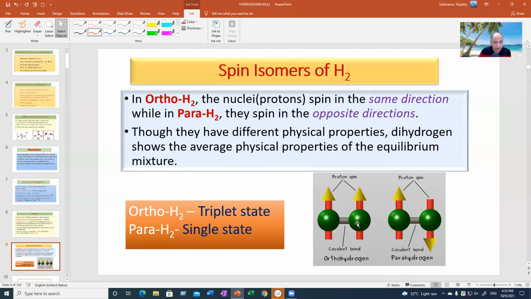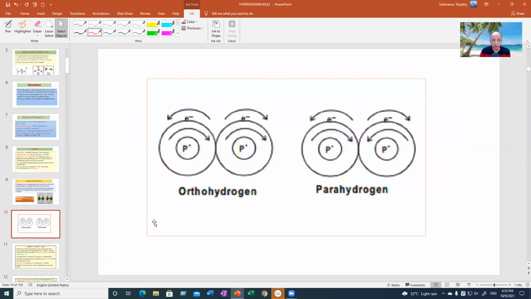In orthohydrogen, the two nuclei, let's say this is one hydrogen, this is the proton, this is another hydrogen, this is the proton, that is the nucleus, and these are the two electrons which are localized in the common space of overlap to form a covalent bond. But the nucleus, which is only a proton in case of H2, if it is D2, then proton, neutron, proton, neutron. If it is T2, then proton, 2 neutrons, proton, 2 neutrons.